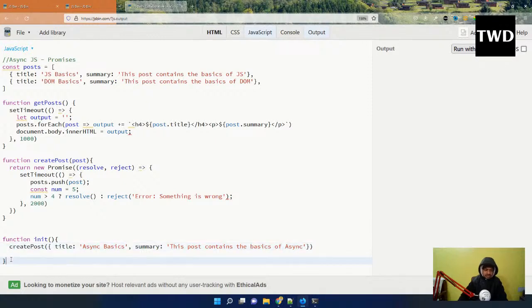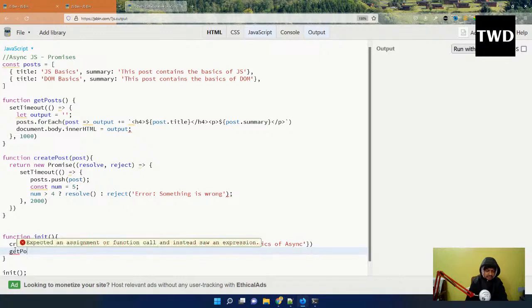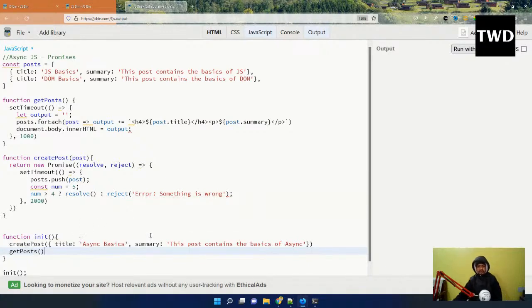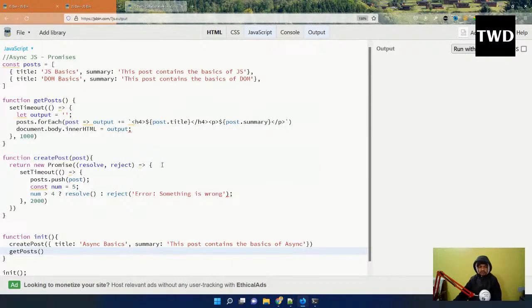I will call the init function from here, and get post I will call inside it. But since this operation takes time, and here we were using the then and catch block, here we are going to use async await. Whenever we have to use await, the function containing it has to be created as async.